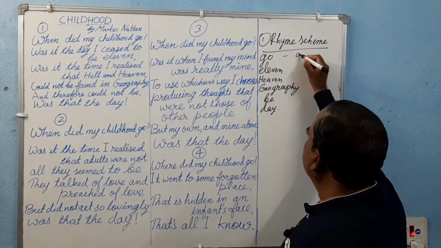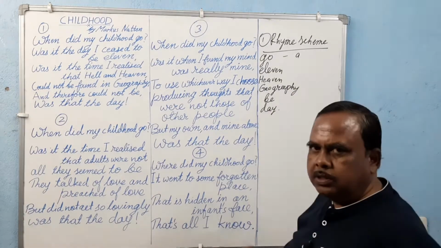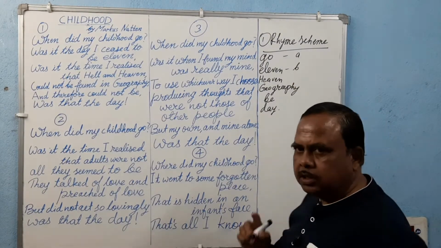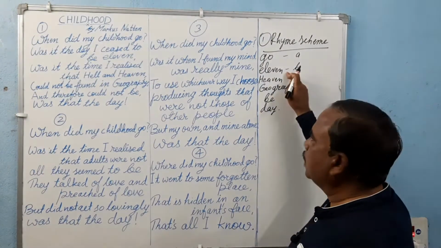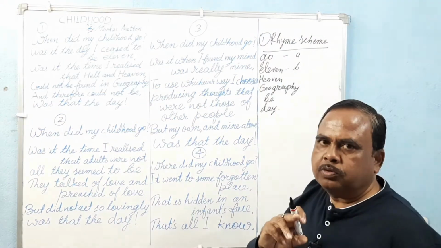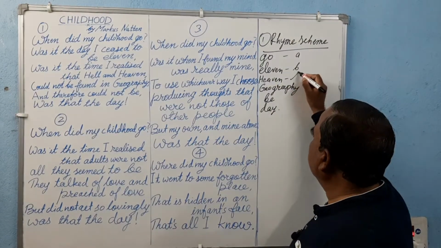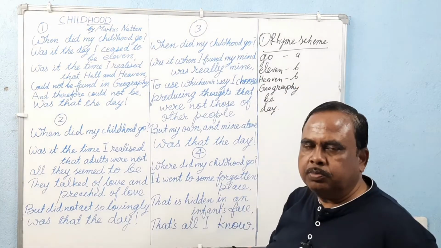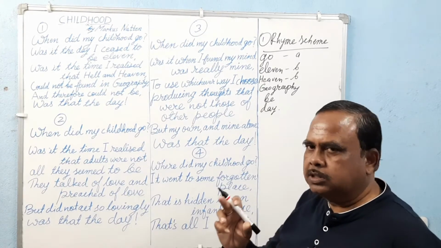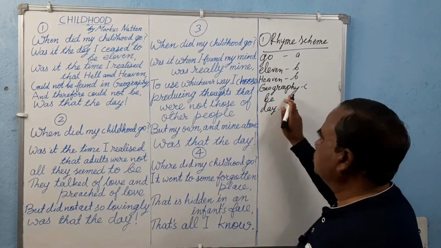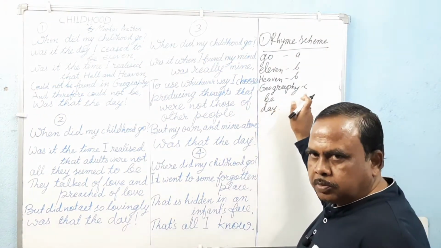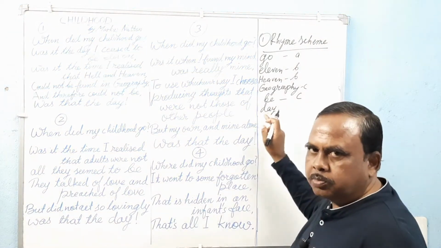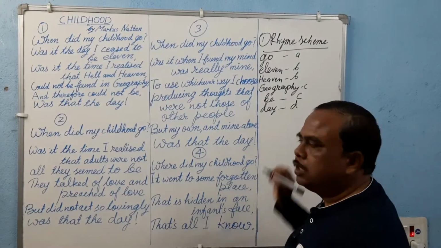So for the first word, let us take alphabet A. 11 is different in pronunciation from go, so it will take the next letter B. 11 and heaven have the same pronunciation, so they follow the same letter B. Geography and heaven are different in pronunciation, so it will take the next letter C. Geography and be have the same pronunciation, same letter C. Day is different in pronunciation, so it takes a different letter.